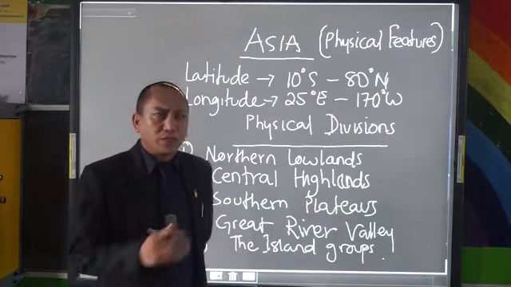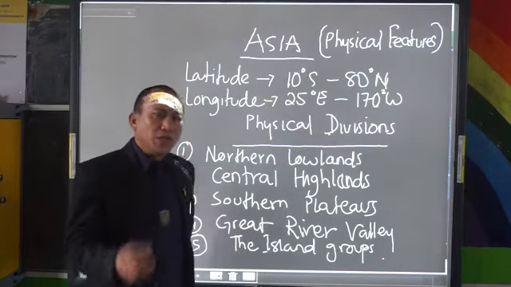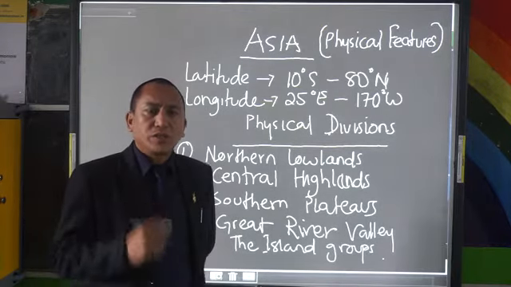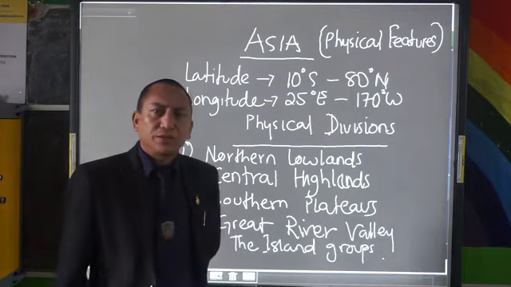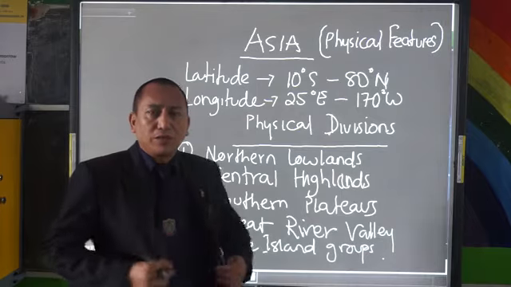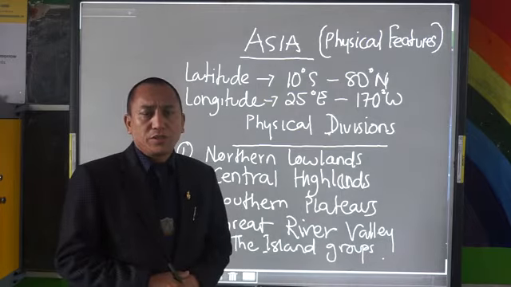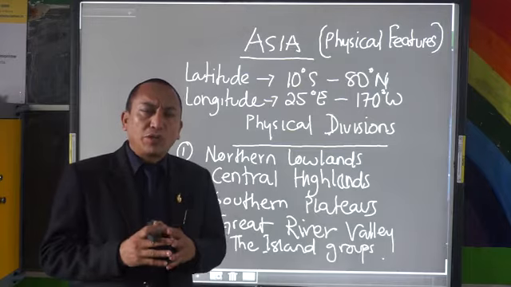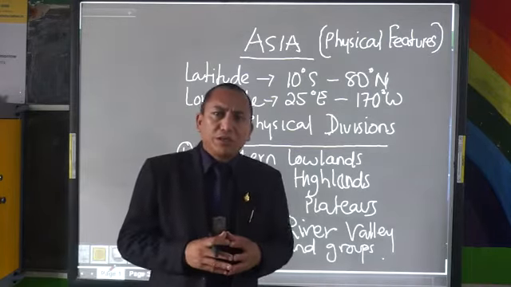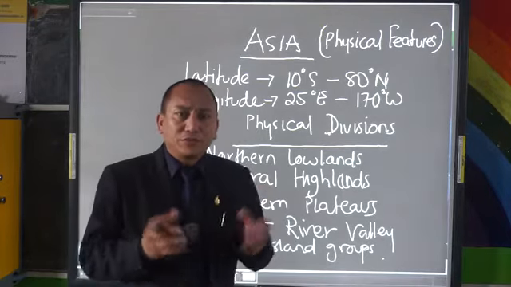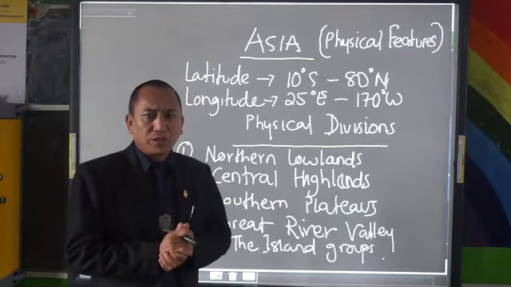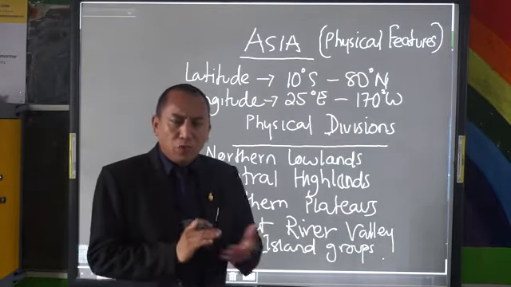If you see the religions as well, the major religions of the world were born in Asia. They originated in Asia. They were started from Asia, the major religions. That is why Asia is called a continent of contrast, a continent of civilization. It's also called a continent of diverse religions, different religions as well.